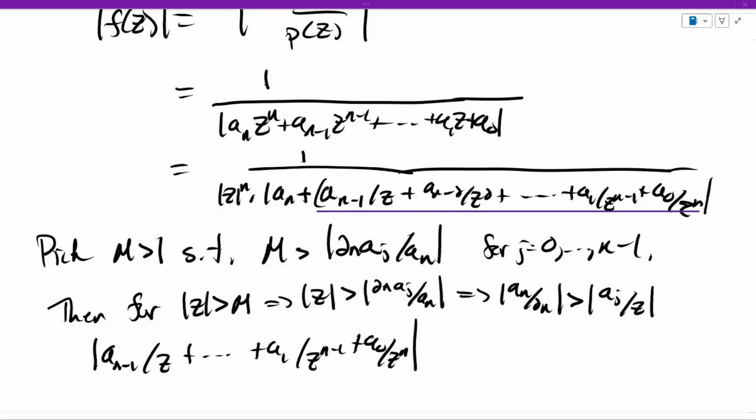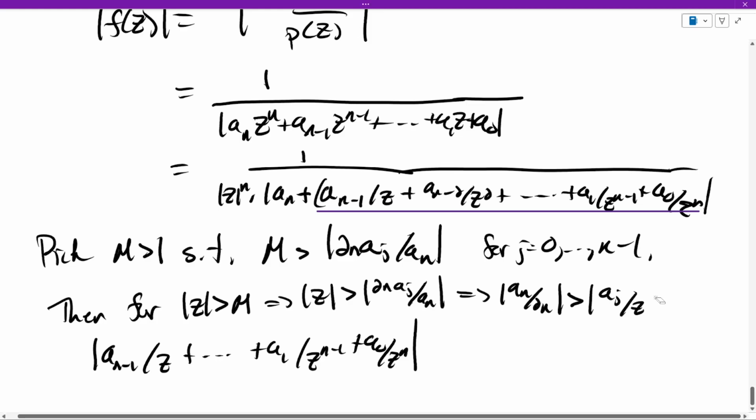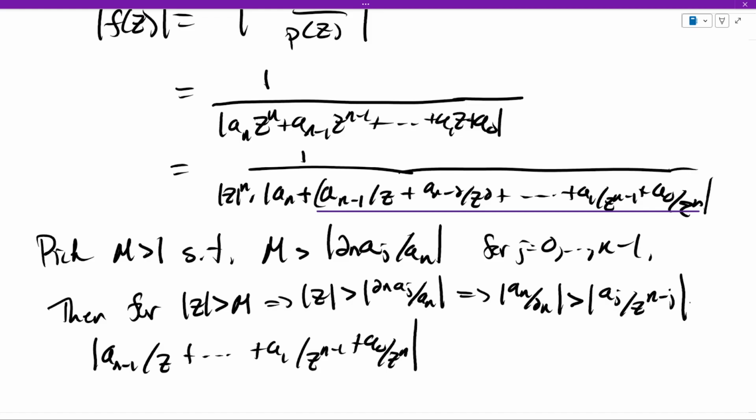And then one more thing, the modulus of z is bigger than m, and m is bigger than 1. So the modulus of z is a quantity that's bigger than 1. So actually, more is true. If I add z's to the denominator, I'm going to increase the number of z's from 1 to n minus j of them. Then my quantity also shrinks in size because I'm dividing by a number bigger than 1.